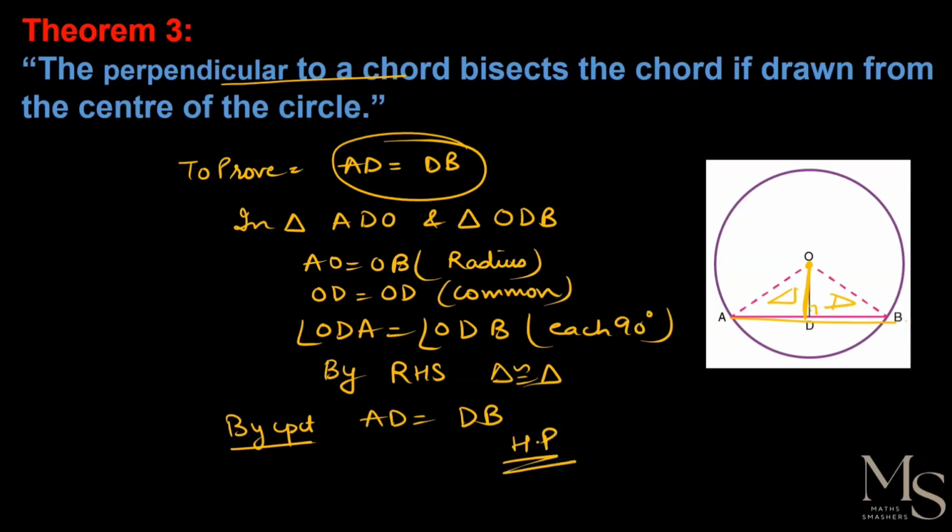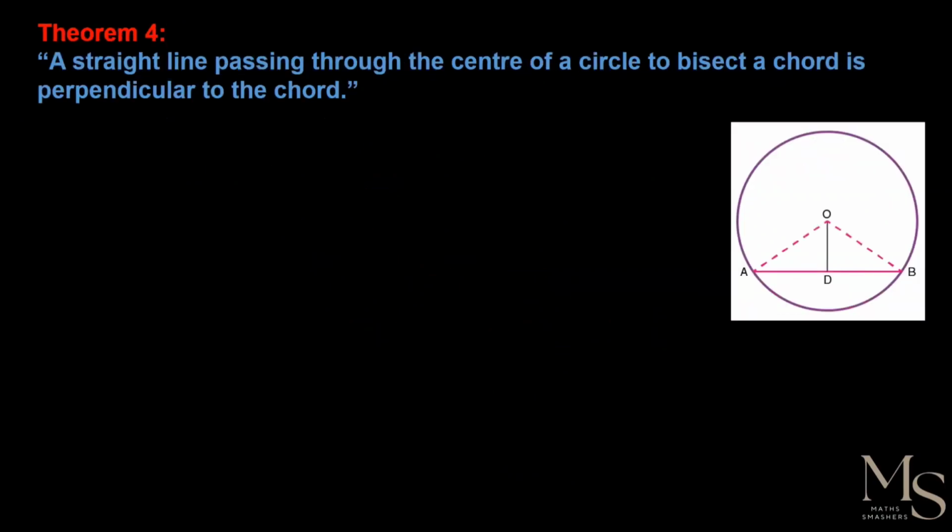So hence proved. And our fourth theorem is the converse of the third theorem, the one we just did. That means if the chord is already bisected, then the line is perpendicular to the chord. That is, the straight line passing through the center of the circle and bisecting the chord is perpendicular to the chord. Okay? A straight line passing through the center of the circle that bisects a chord is perpendicular to the chord. So what we have to prove is that angle 1 is equal to angle 2, and we also have to prove that each is 90 degrees.